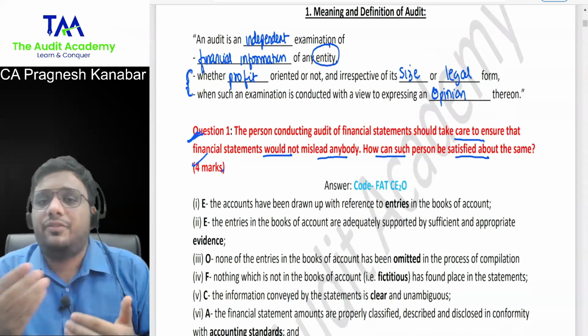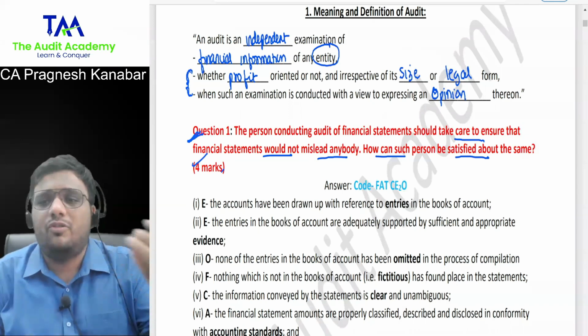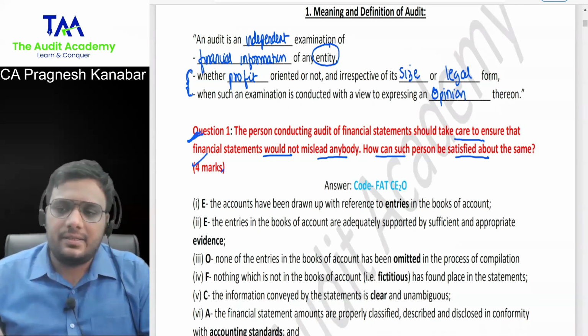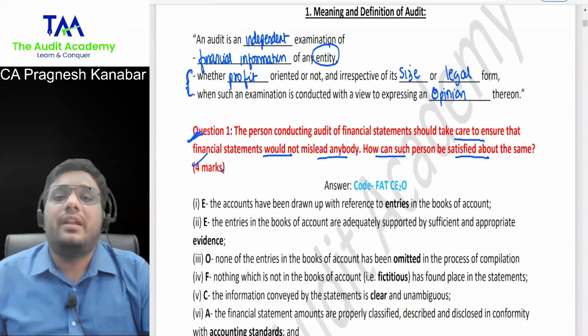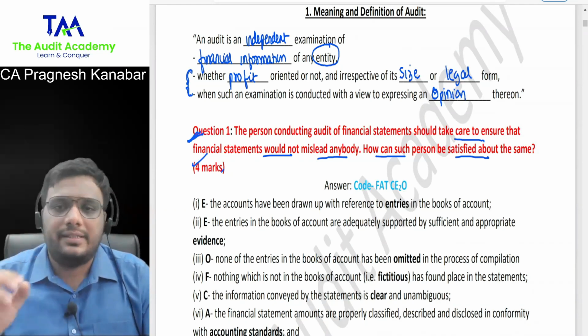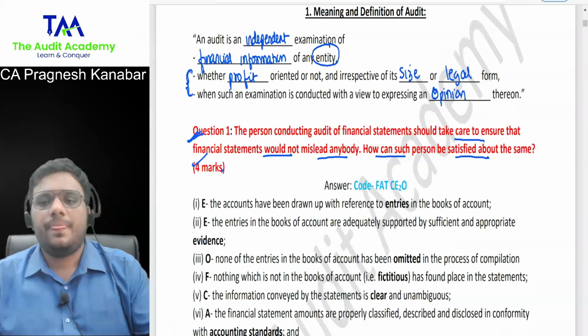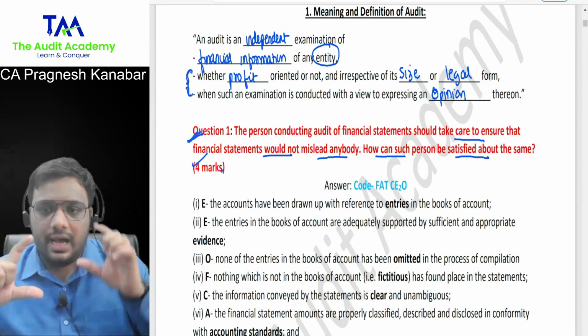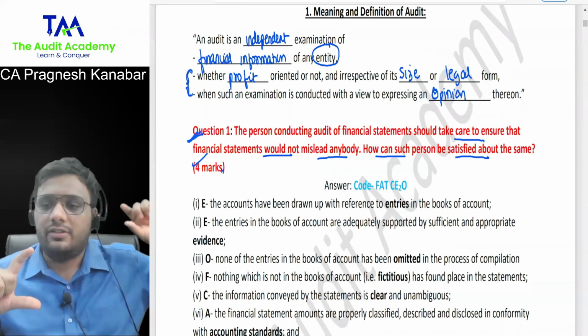So let us see if your doubt is not getting covered in this, then you may ask another doubt. Students are like, sir, whenever we are writing brief answers, sometimes we end up writing general language. So for general language, how will they give marks? Let me be very clear. They will check how much your answer tallies with the suggested answer of the institute.